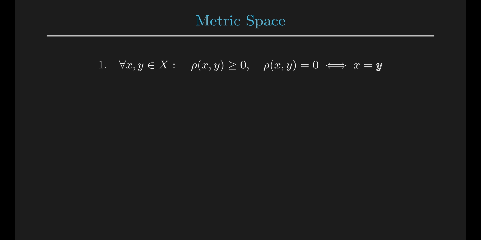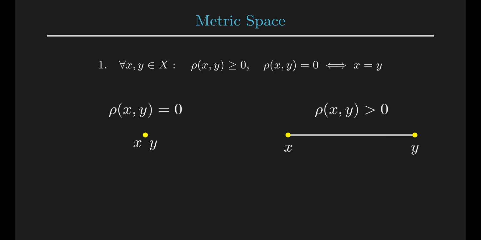Axiom 1. Non-negativity and identity. For any points X and Y, the distance rho of X and Y is always greater than or equal to 0. Also, the distance is 0 only when X and Y are the same point. Imagine two separate points. In this case, the distance between them is greater than 0. Now imagine that the 2 points slowly move toward each other, and they merge into one point. When they become one, the distance becomes 0. This is the meaning of the first axiom.